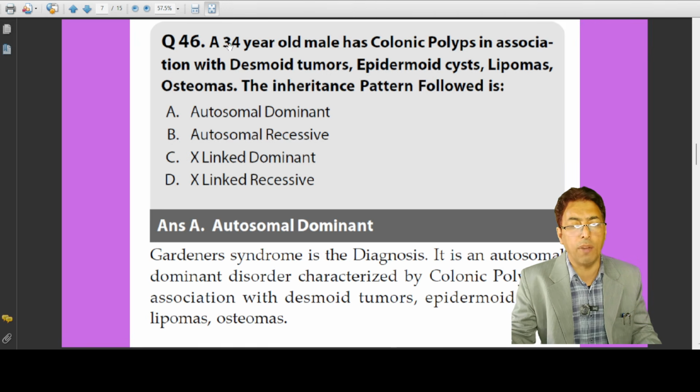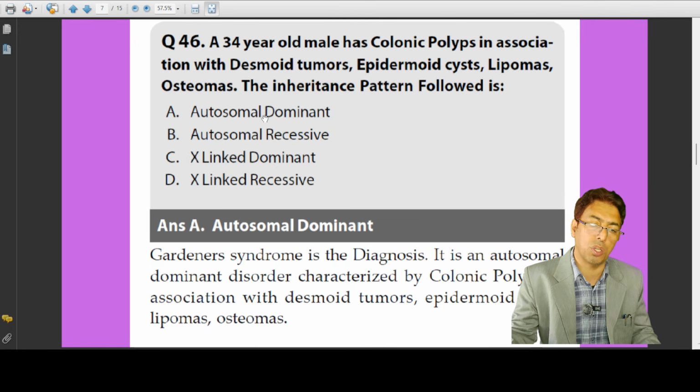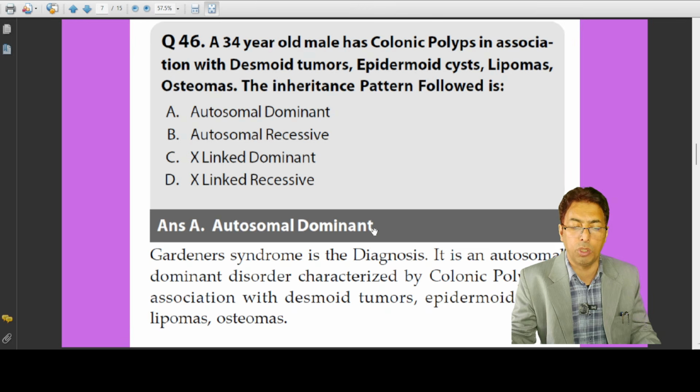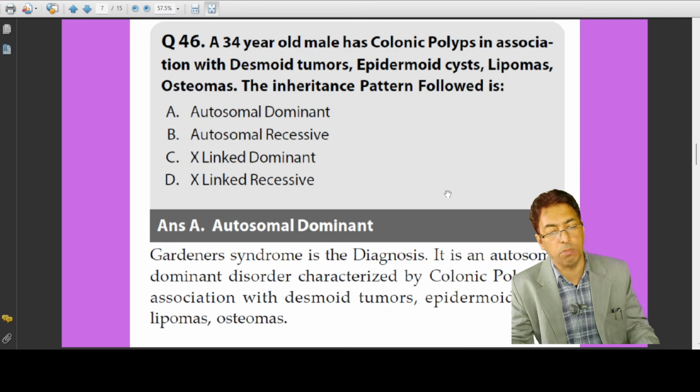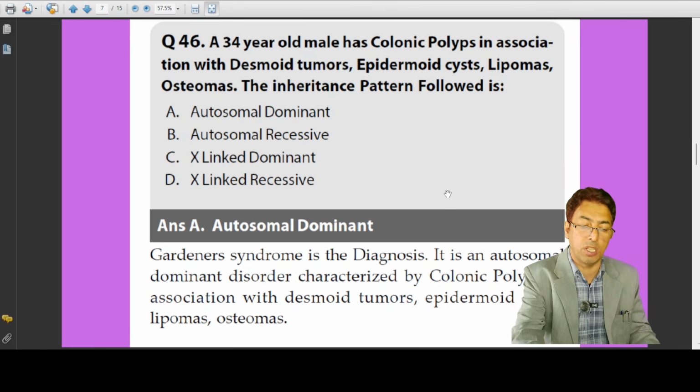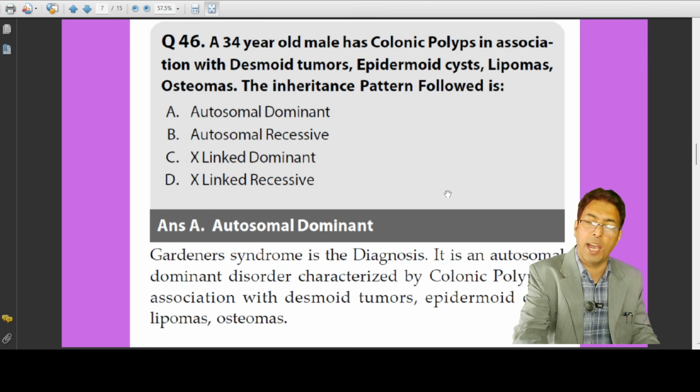But over here, once there are osteomas, desmoid tumors, and epidermoid involvement, that is classic of Gardner syndrome, and it follows an autosomal dominant inheritance pattern. That's very, very important. It is not X-linked dominant, it is autosomal dominant. And the features of Gardner syndrome are desmoid tumors, epidermoid cysts, lipomas, osteomas. You have to remember that.